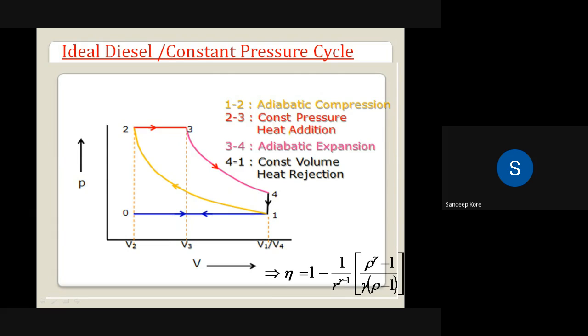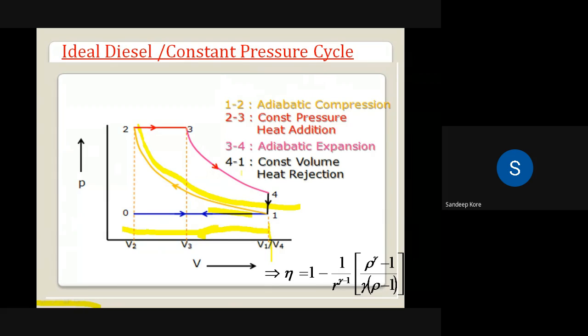So 1 to 2 is the compression process. The piston moves from BDC to TDC. Here it is BDC, bottom dead center, and the piston starts to move from BDC to TDC. If you observe, the volume keeps decreasing from V1 to V2, and the pressure rises from P1 to P2. So this is called an isentropic or adiabatic compression process.